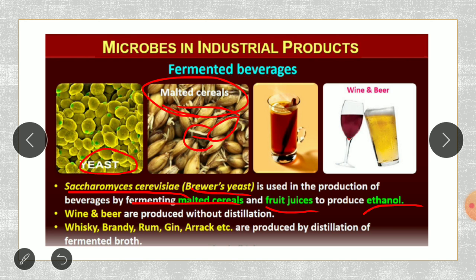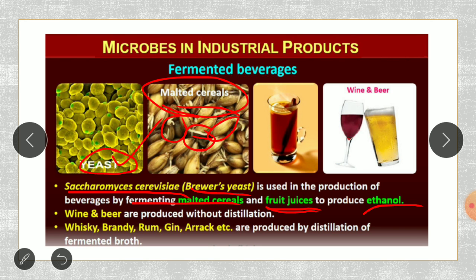You can see here the white colored portion coming out. So these malted cereals are fermented, or even the fruit juices are fermented using the yeast, that is Saccharomyces cerevisiae, to produce ethanol. And ethanol is nothing but your alcohol.